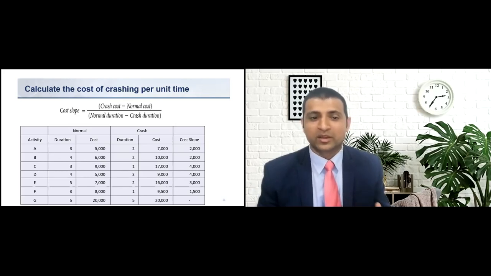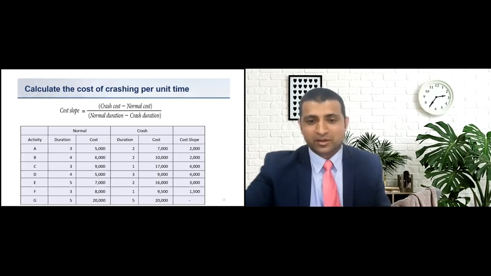Cost slope of activity A is $2,000, which means that it takes $2,000 to reduce the duration of activity A by a single day. And so on, activity B can be reduced by a single day by paying $2,000, whereas activity F can be reduced by a single day by paying $1,500.